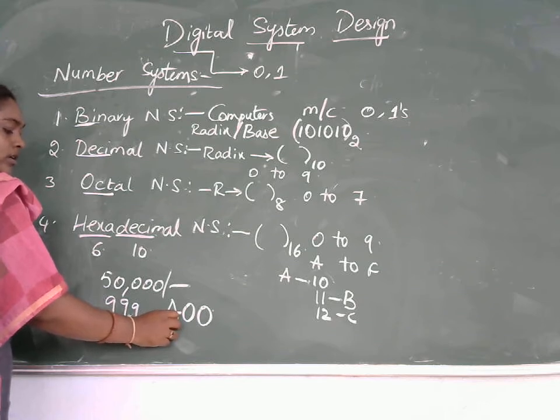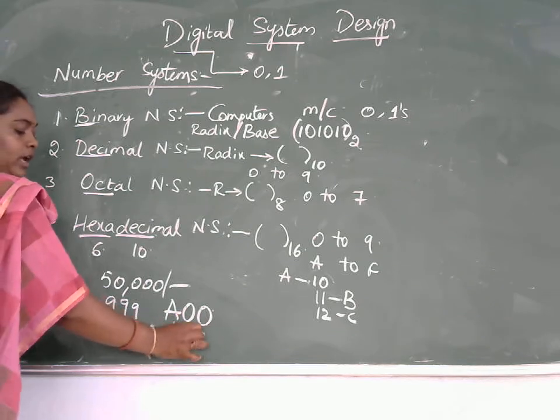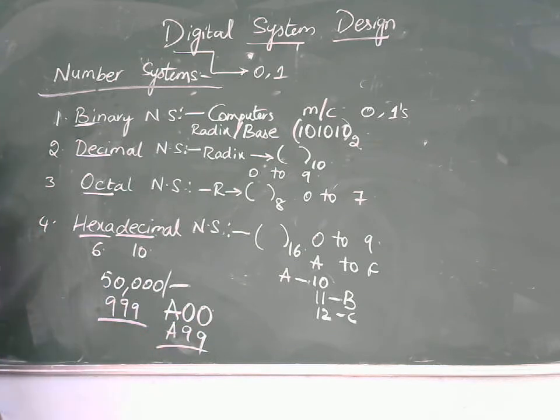Similarly, I can write down till A99. After A, we go to the next digit, B. In this way, we can count 50,000 vehicles. Instead of using a 5-digit number, we can use only a 3-digit number.